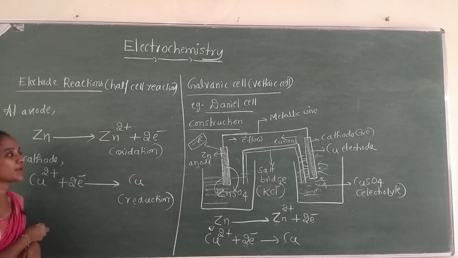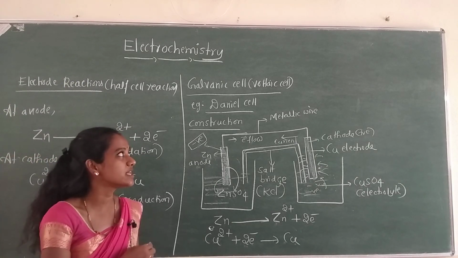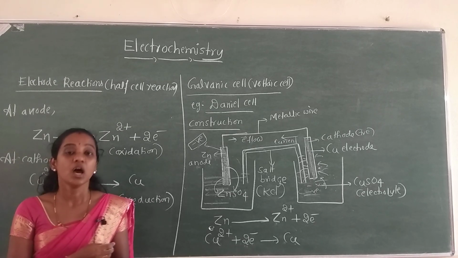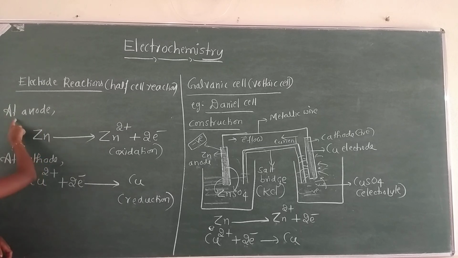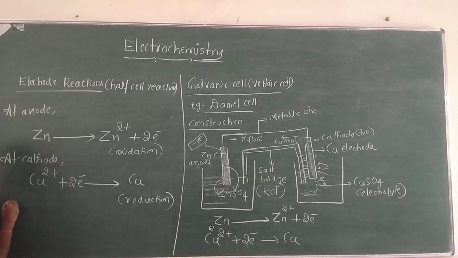In the exam, you may get a question like: write the half cell reactions of the Daniell cell, or write the electrode reactions of the Daniell cell. At the anode, this is the reaction. At the cathode, this is the reaction. Now, finally, we have to write the cell reaction.